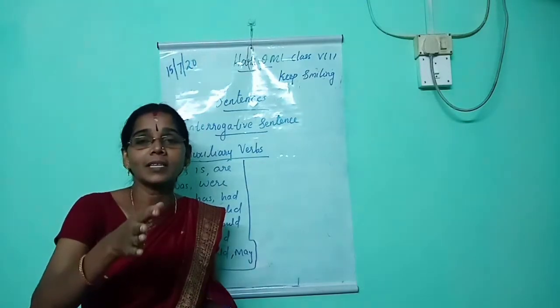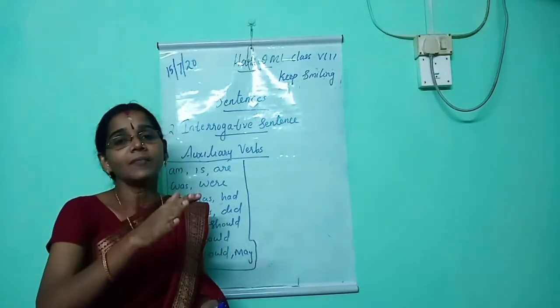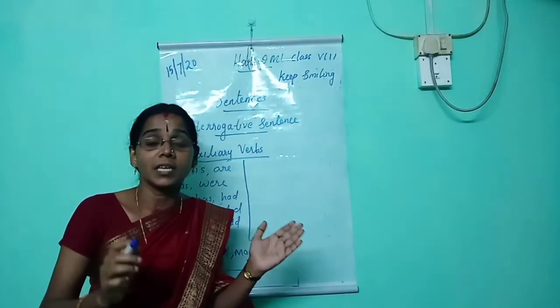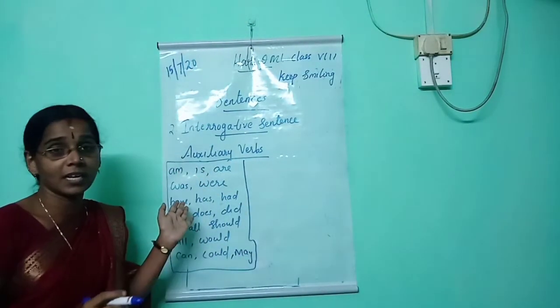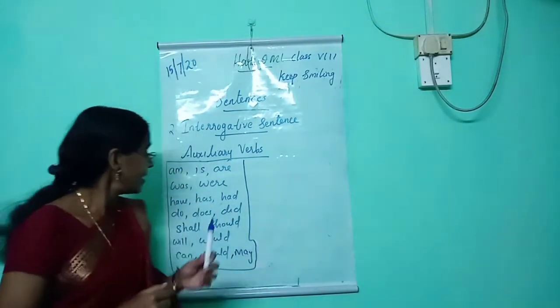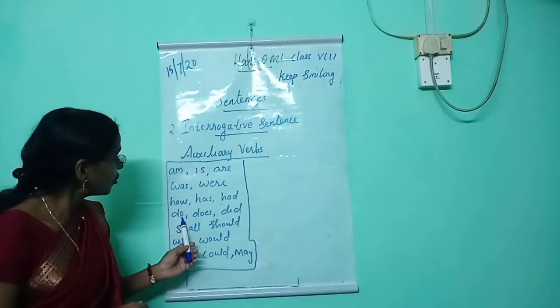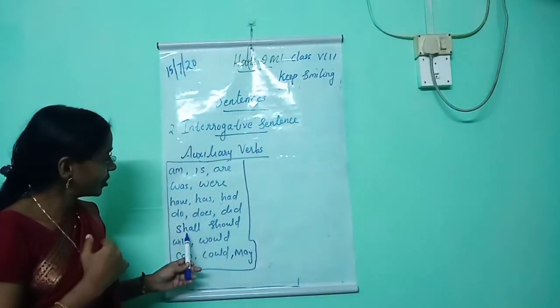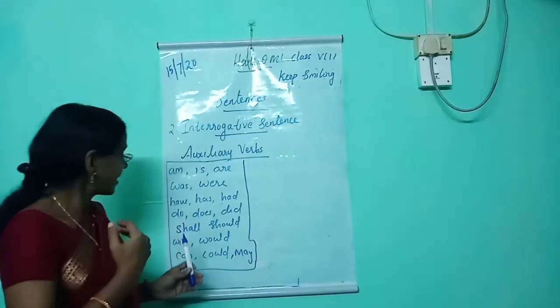Interrogative sentences either begin with the question word or helping verb. Sometimes the questions begin with these auxiliary verbs. The first one is am. Am I right? That is a question. Then again do. Do you like ice cream? That is another example. Next one, shall. Shall we begin? Then next one, will.